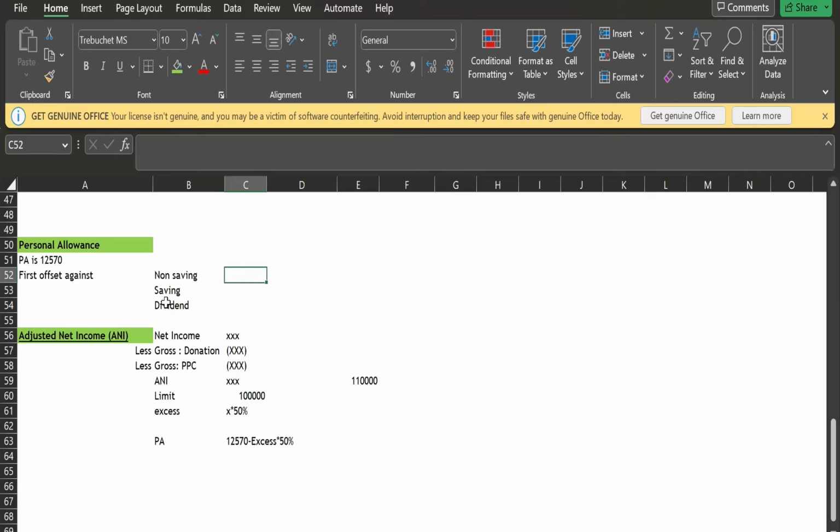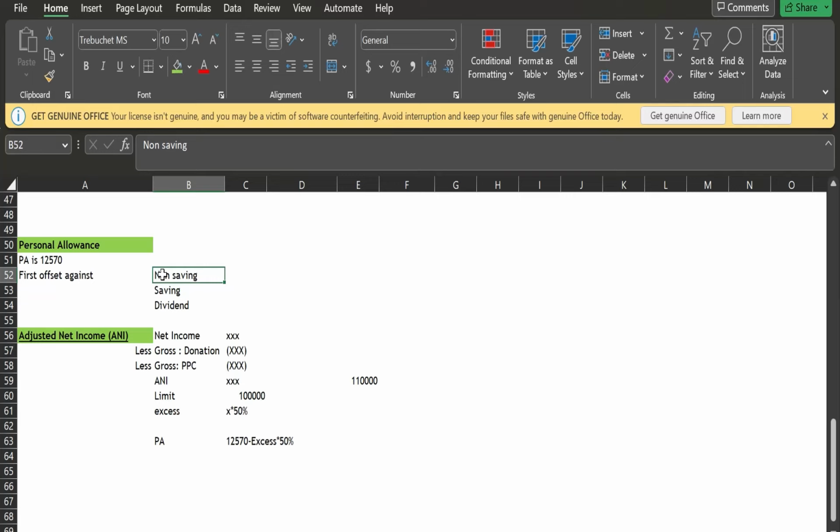You can see the tax rate, but you might be thinking the saving is also taxed at the same rate as non-saving. How does the difference arise? The difference arises because in saving there is a certain nil rate band to cover up your income, which is not available in case of the non-saving, right? So that's why we will first offset against the non-saving, then saving, then dividend.